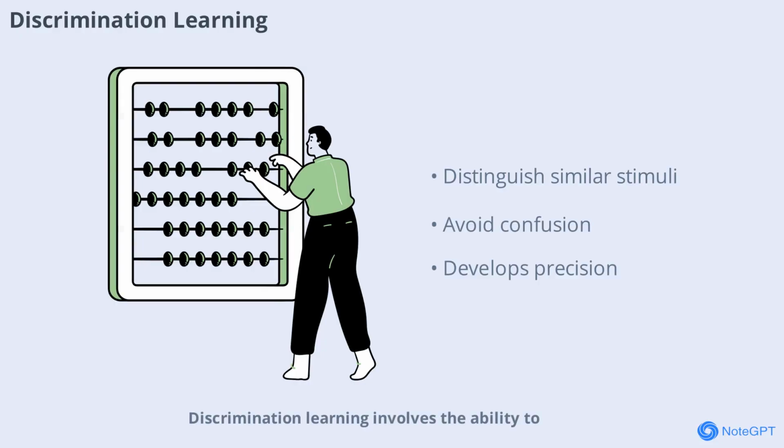Discrimination learning involves the ability to distinguish between similar stimuli and respond appropriately. Learners identify differences and avoid confusion between similar concepts, such as distinguishing between "there" and "their," or recognizing different mathematical symbols. Educators can provide contrasting examples and use comparison activities, while students focus on subtle differences and practice sorting or categorizing information. This level is important for developing precision in understanding and responding to nuanced information, which is critical for academic success and clear communication.